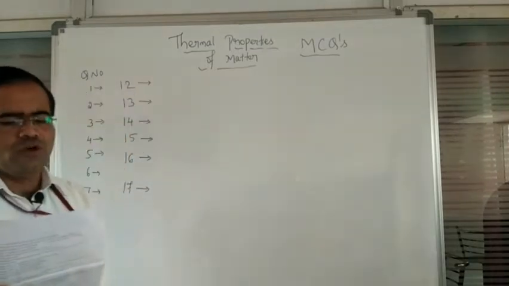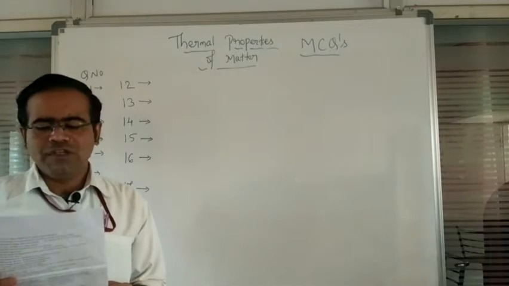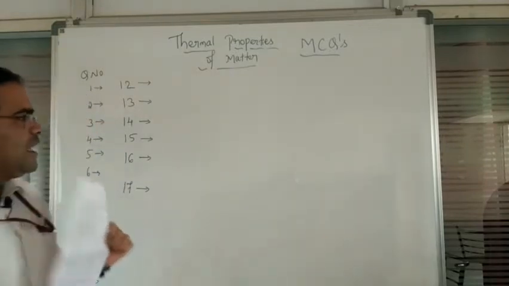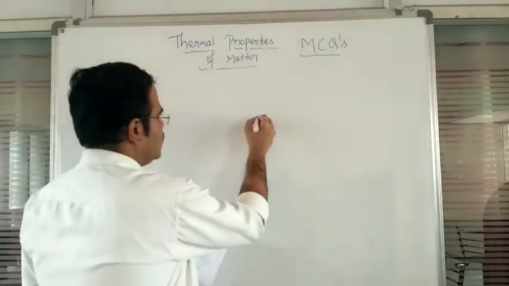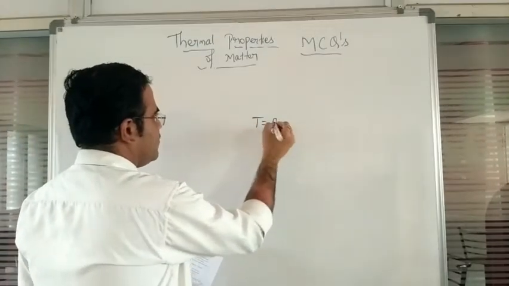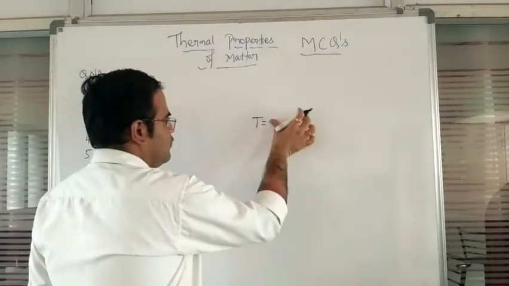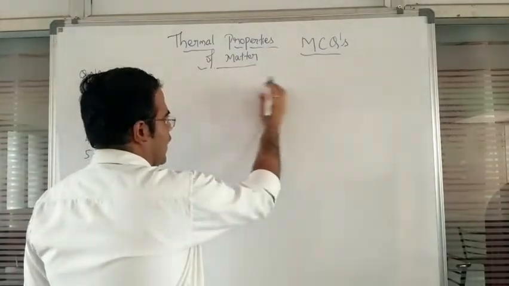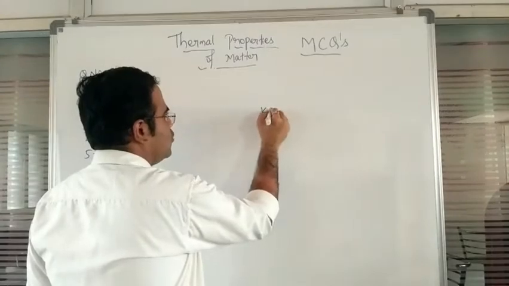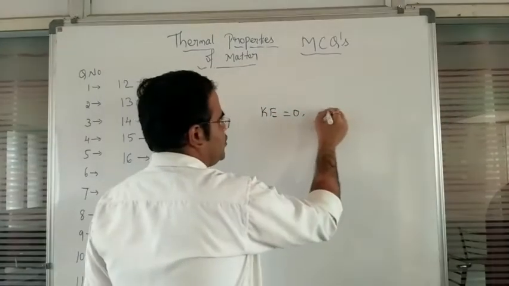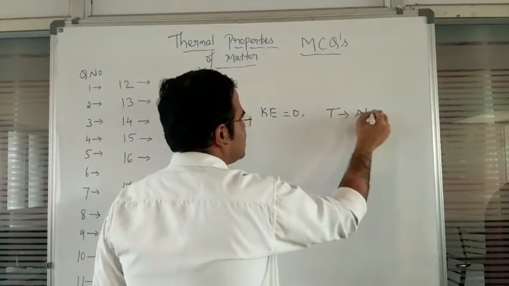Question number 1: absolute zero is the temperature at which... Absolute zero means the temperature should be zero, or rather, we observe the kinetic energy as zero. This temperature we consider as absolute zero.